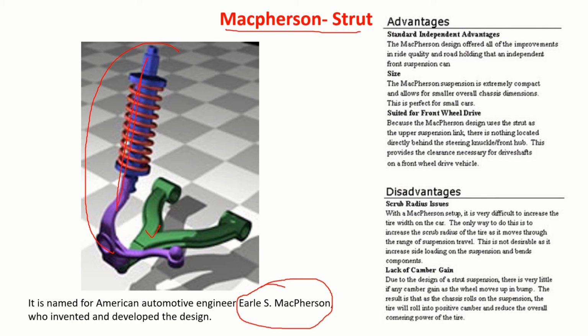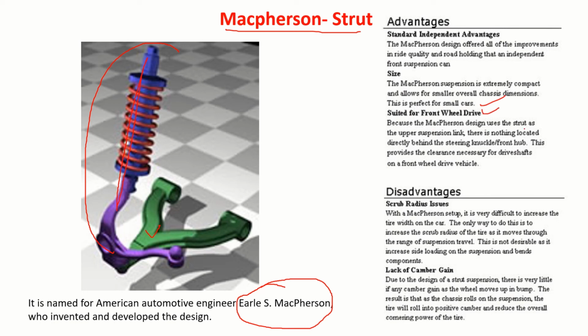So the MacPherson design offered all the improvements in ride quality and road holding that an independent suspension can mean. It is lighter. That's another very important thing. That's why there will be good road holding as well as ride quality. The MacPhersons are extremely compact and allow smaller overall chassis dimensions. This is perfect for small cars, suited for front wheel drive.